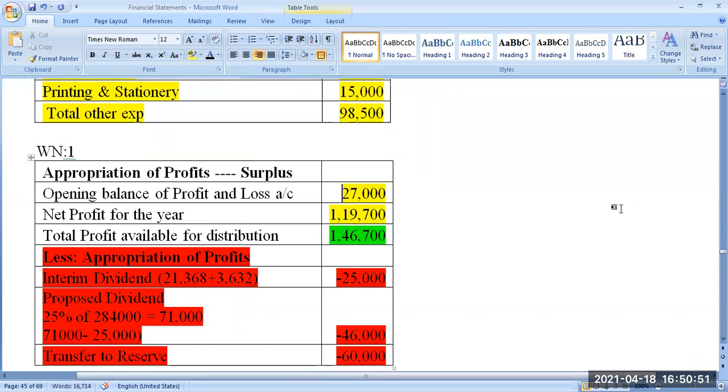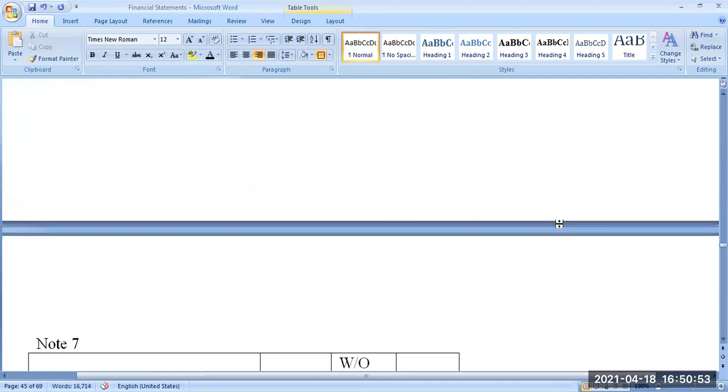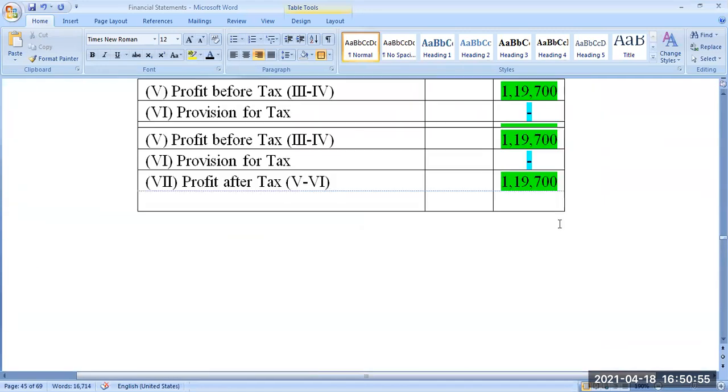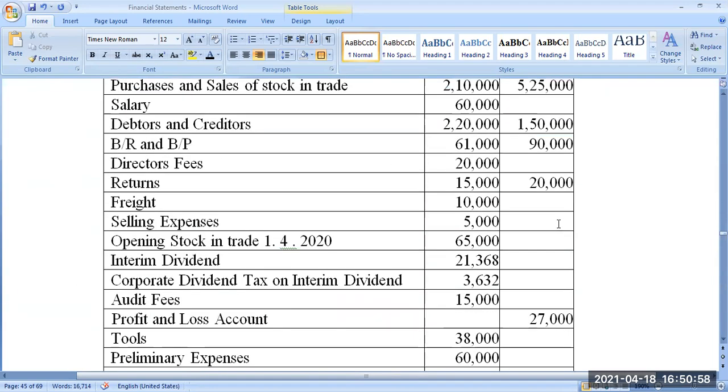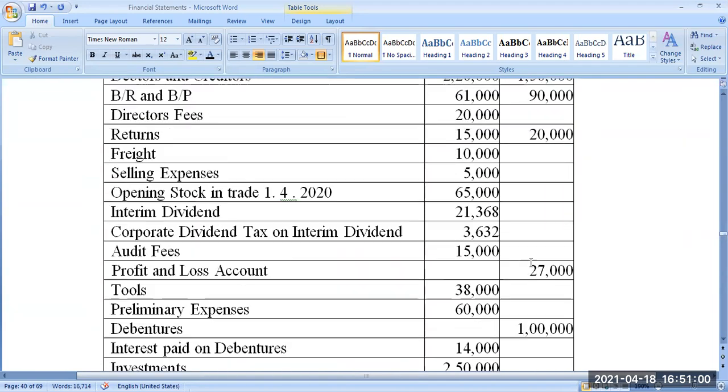Fortunately, this 27,000 is not in the debit side. Look at this, 27,000 is in the credit side. If it is there in the debit side, then it is loss. It should be taken as minus. Like what type of items can we consider? Like for example, wages is an expense, salary is an expense, and sales is a revenue. Like that, what item can come under loss?